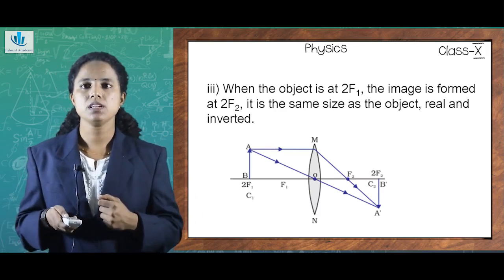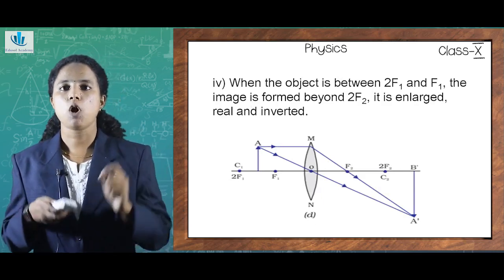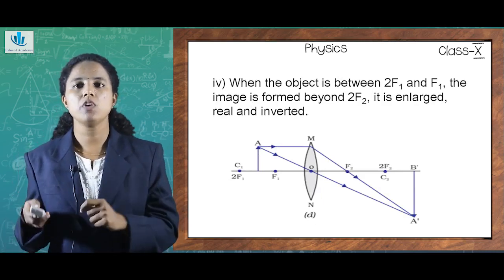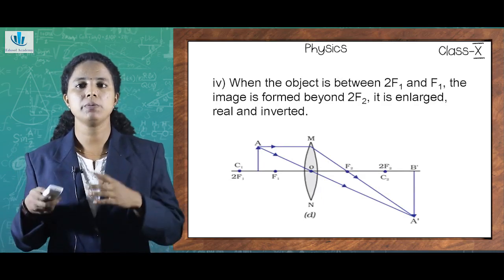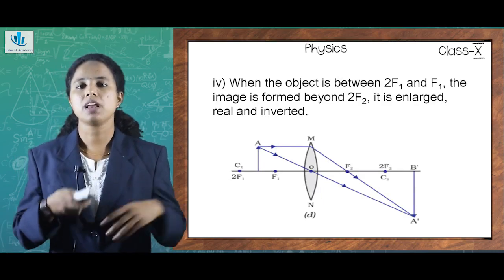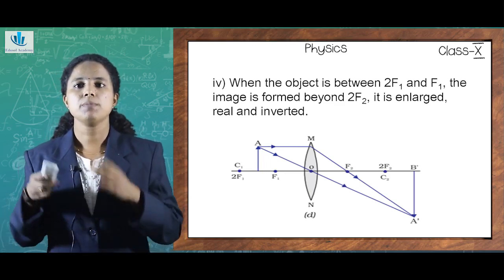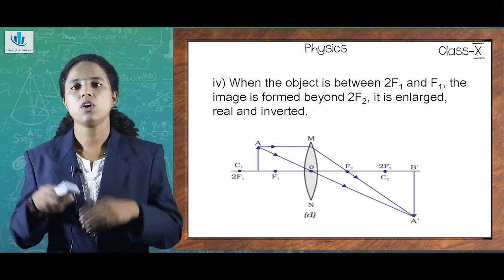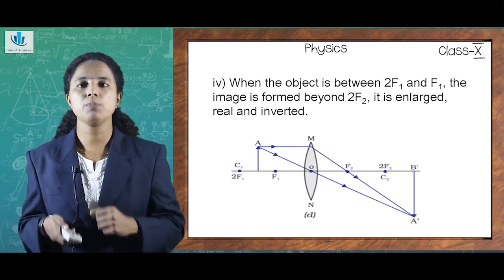So optical center O represents the center of the lens, and to both sides we have center of curvatures and focuses. So the fourth position is that I am placing my object between 2F1 and F1. And when I place my object between them, where is the image formed and how is its nature? You can see the image is being formed in the other side. On one side I have placed my AB object.